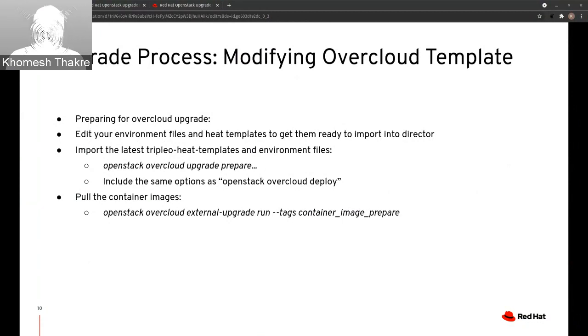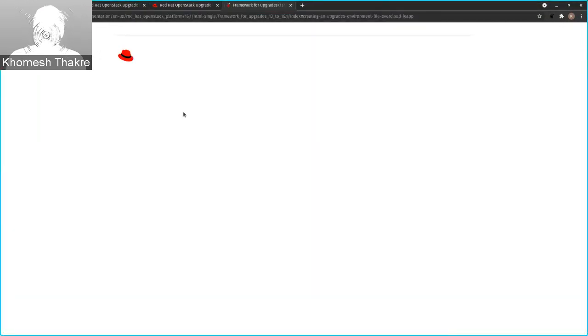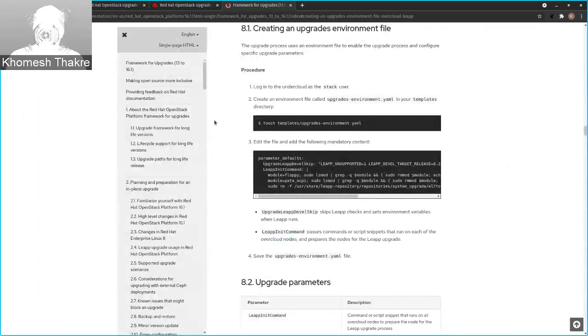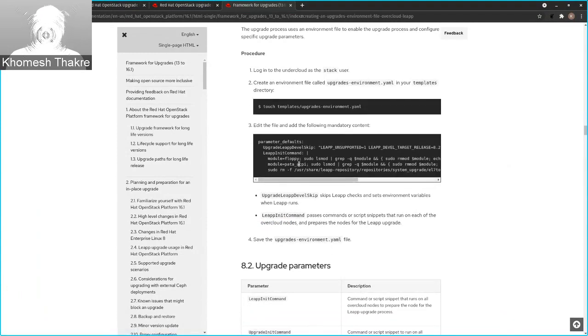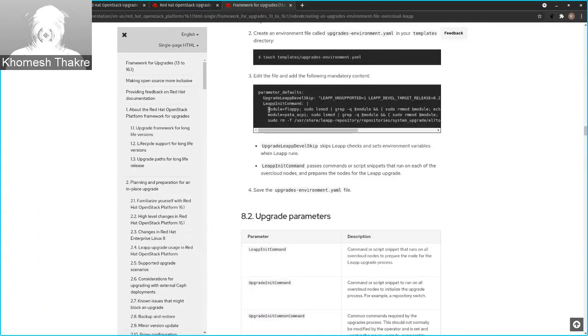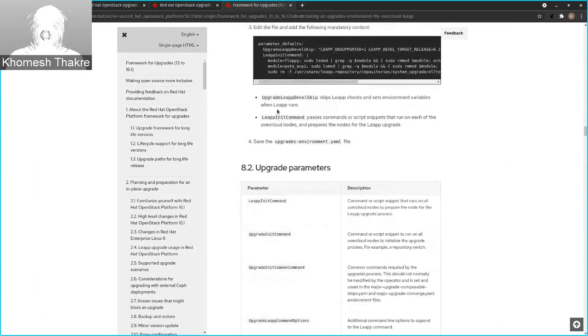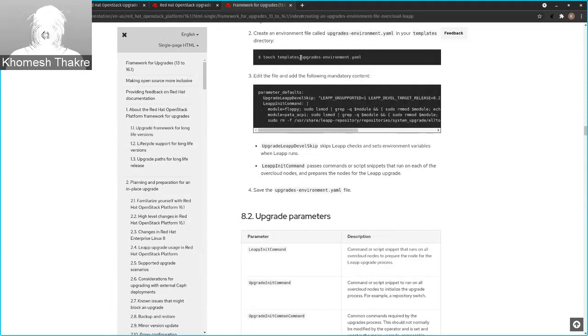The first one is the upgrade environment.yaml file. This file is used to define all the leapp related parameters in the templates. So if you want to add some particular command which you want to run before leapp, you need to define all that leapp related stuff in the upgrade environment file.